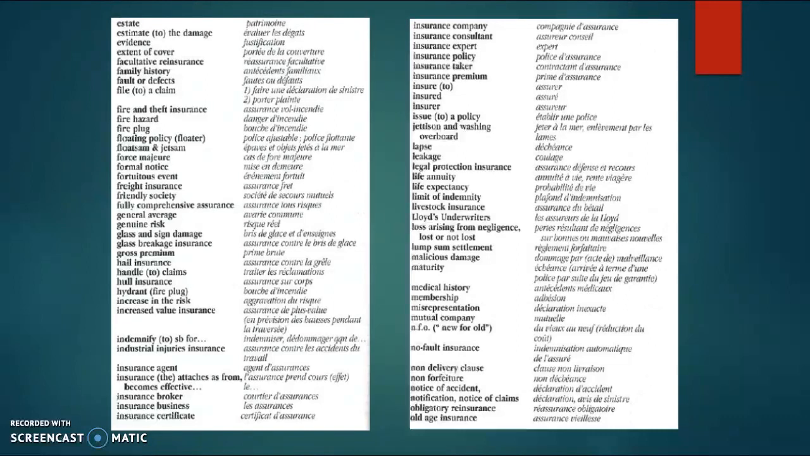lost or not lost, lump sum settlement, malicious damage, maturity, medical history, membership, misrepresentation, mutual company, NFO, no fault insurance, non-delivery clause, non-forfeiture, notice of accident, notification, notice of claims, obligatory reinsurance, old age insurance.